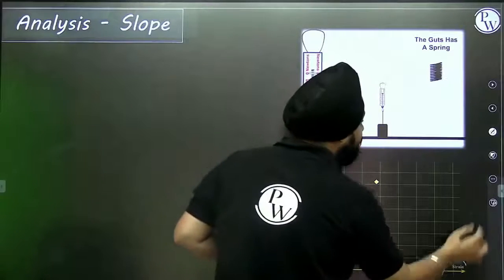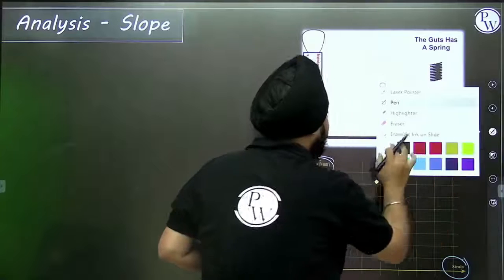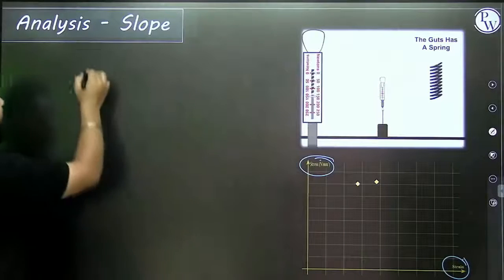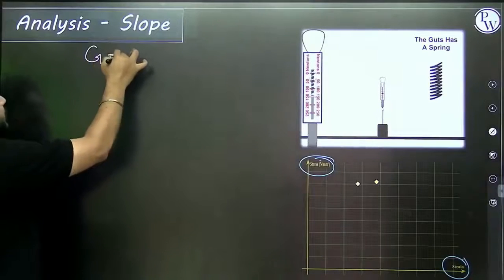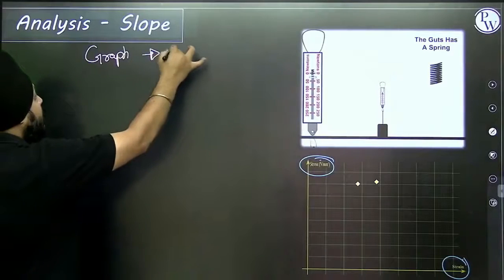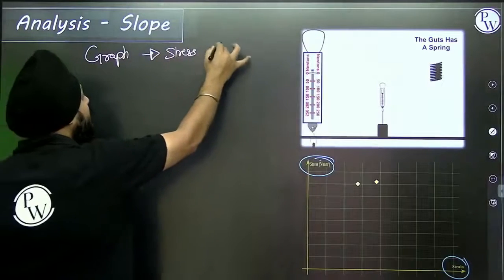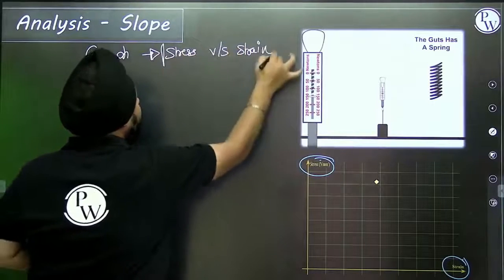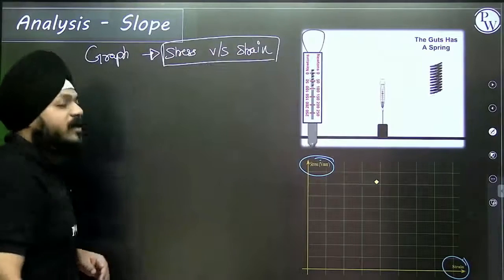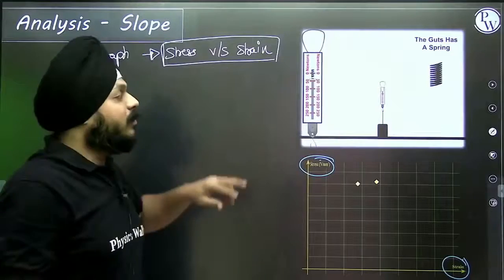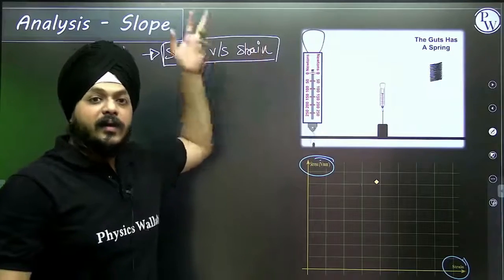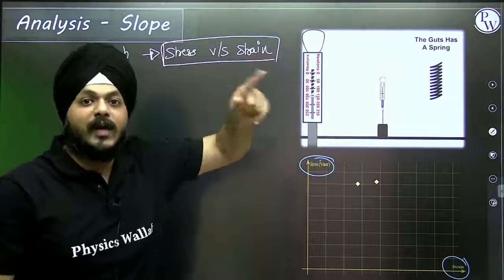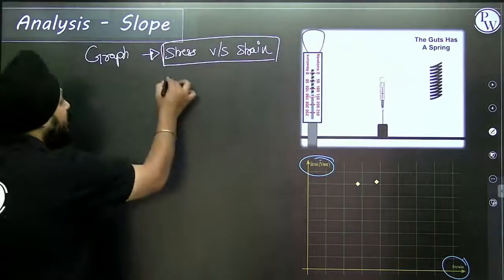That graph was the stress versus strain graph. This graph will help us in determining the constant of proportionality, that is Young's modulus.